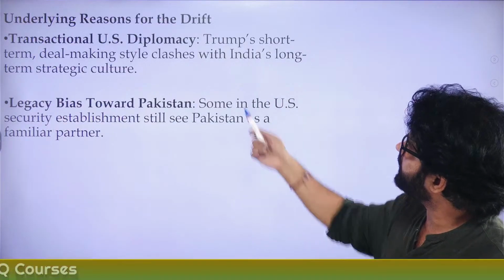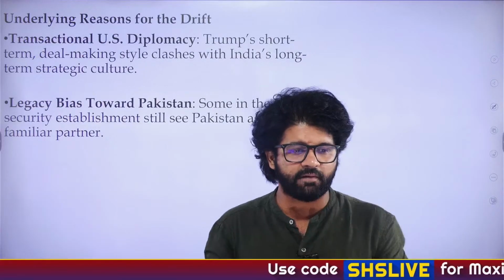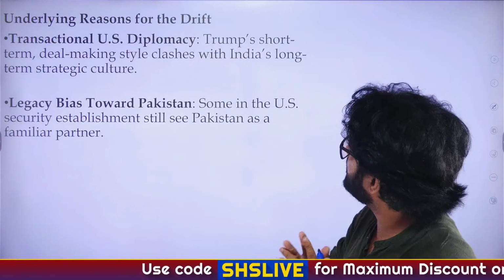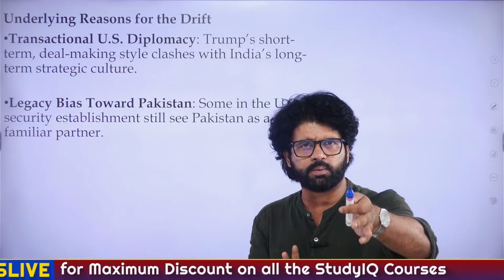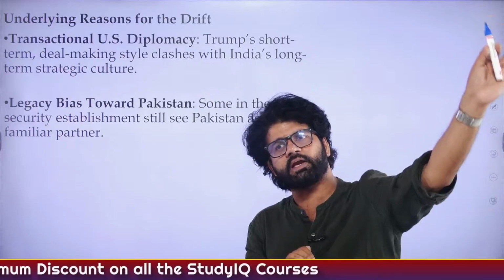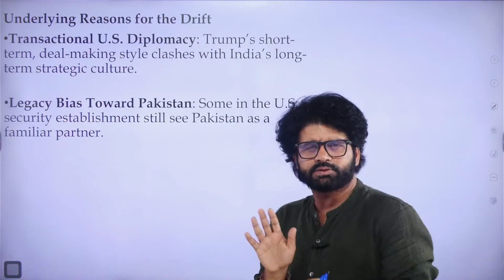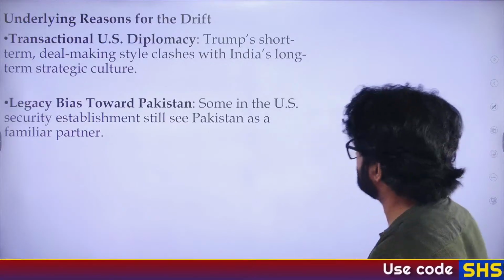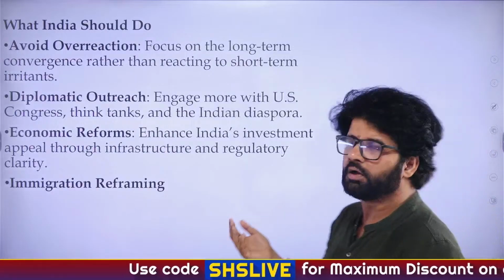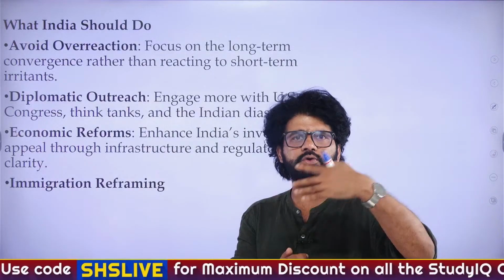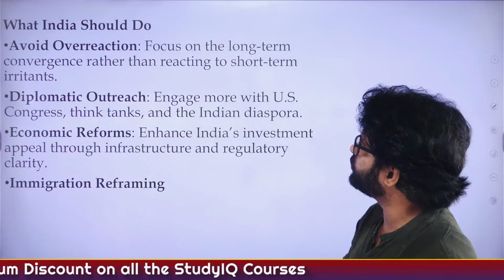Underlying reasons for the drift: transactional. This is the word here. Transactional relationship. Whenever Trump comes, our relationship turns into a transactional nature. Legacy bias towards Pakistan. Earlier also, like we have talked about the Kargil war, etc. Even during the second India-Pakistan war, the 1965 war, all these things, the US supported Pakistan a lot. And there is another Cold War era thing also. We were close to the Soviet Union, USSR, now Russia. So that is also not liked by the US that much. Maybe that's why they do these things.